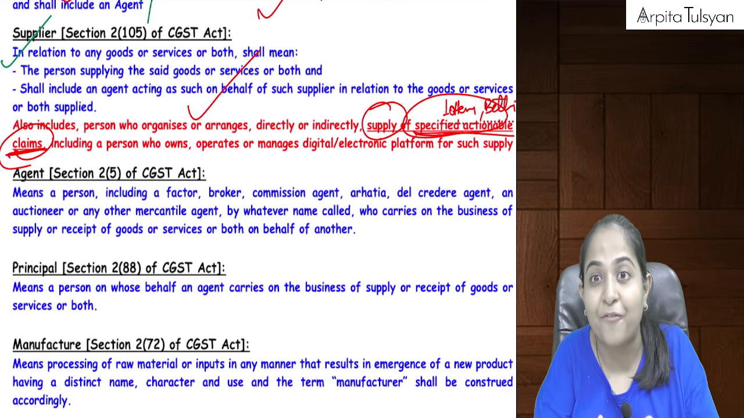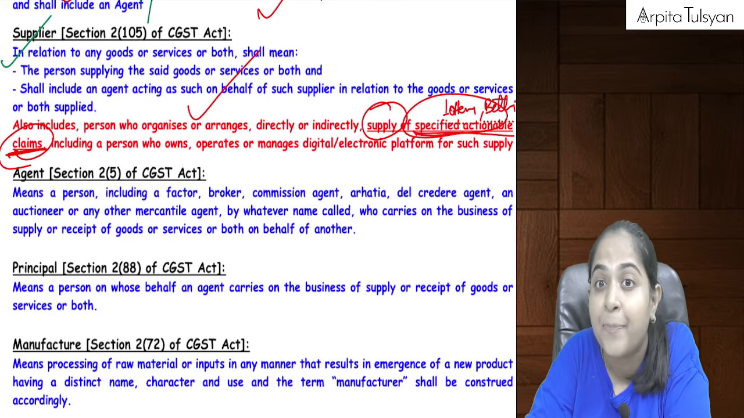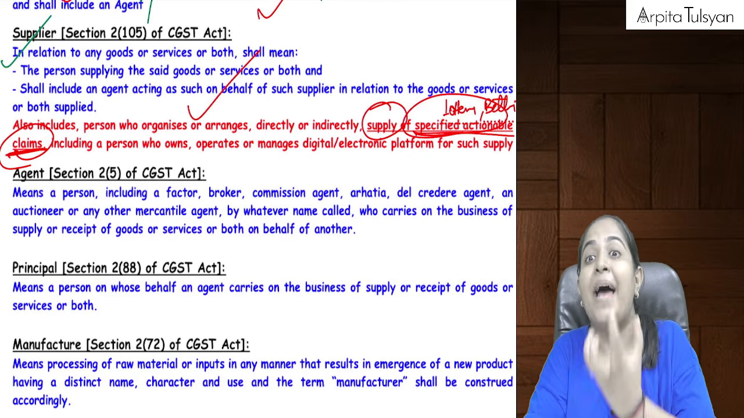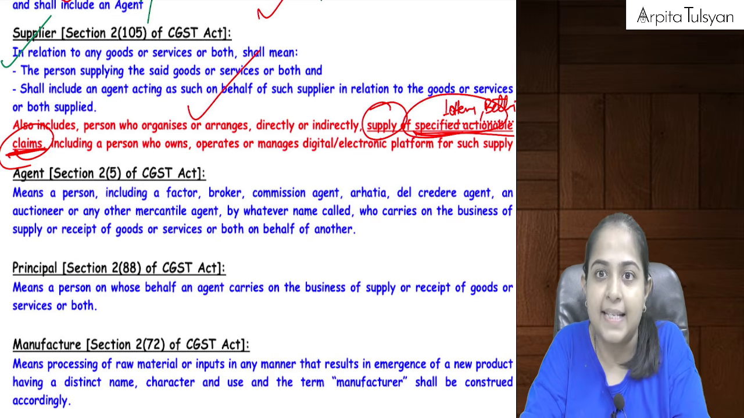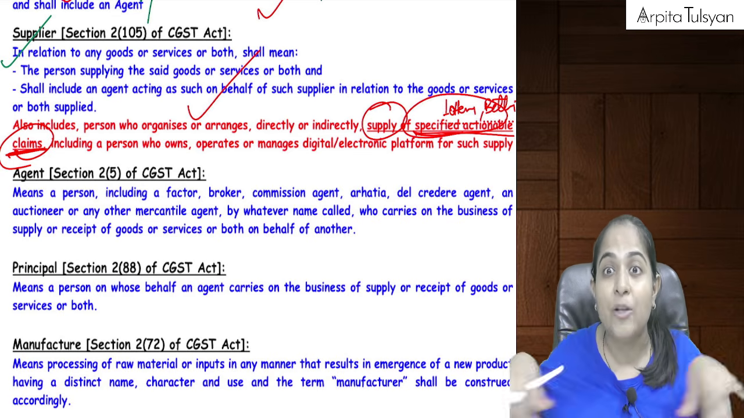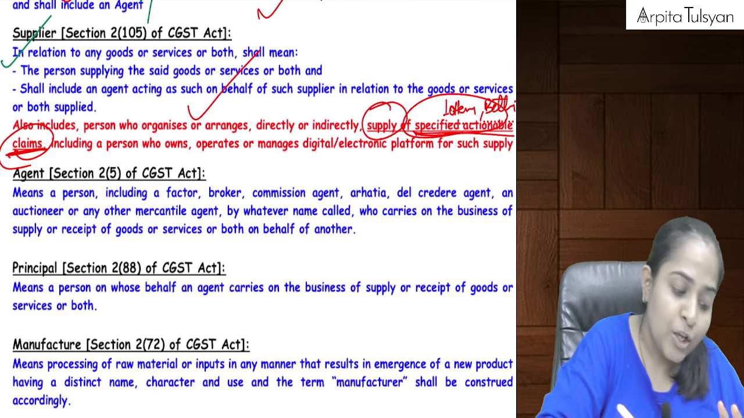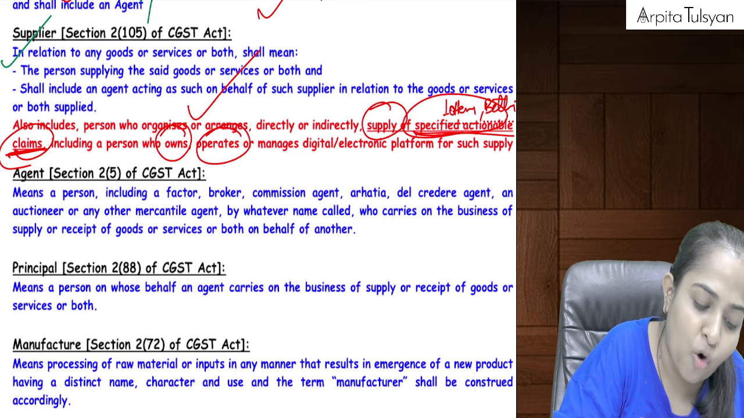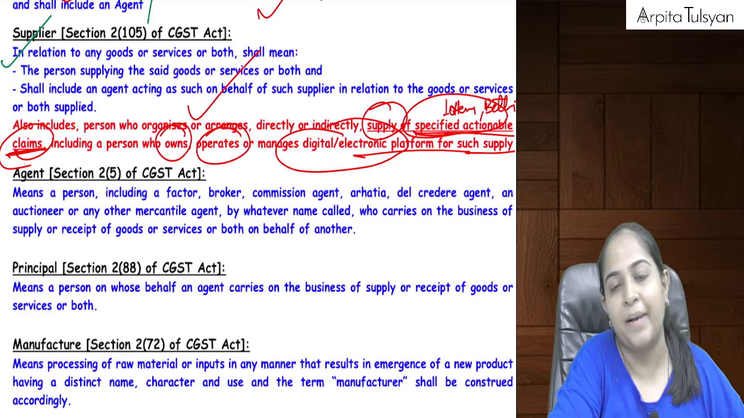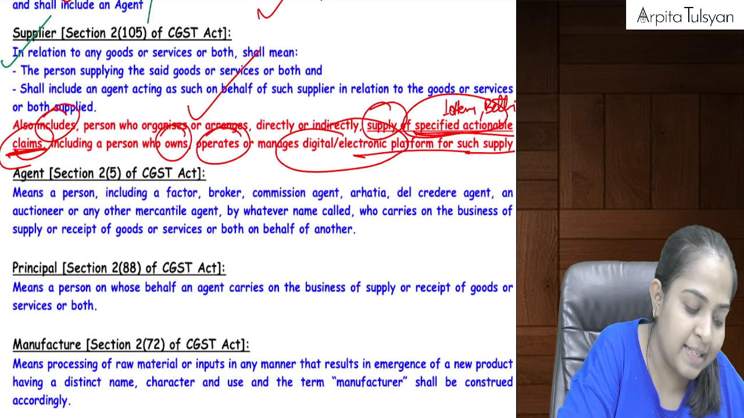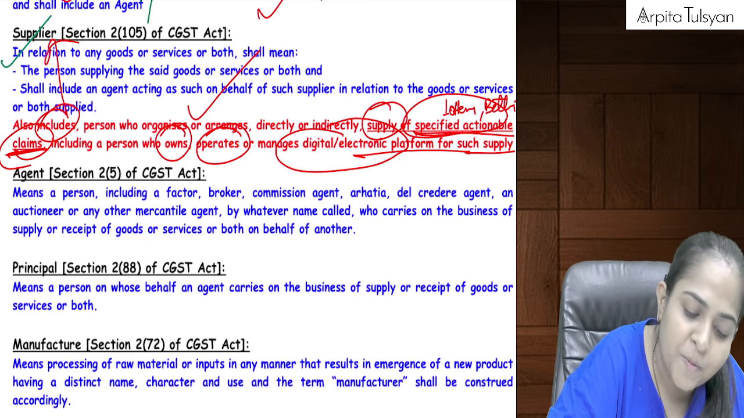So if these specified actionable claims are supplied by any person, the one who is managing that platform, for example betting platforms, betting apps, the one who is managing or owning that app will be considered as the supplier. Similarly, the owner of a casino will be considered as the supplier. So any person who owns, operates or manages a digital or electronic platform for such supply will also be considered as the supplier. Yes, ma'am, what about specified actionable claims?